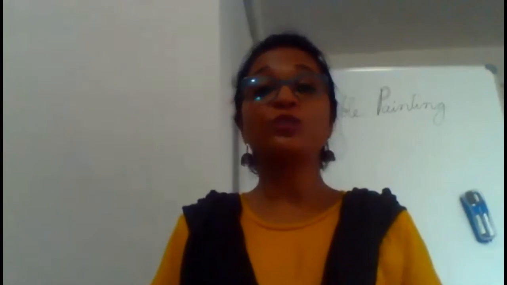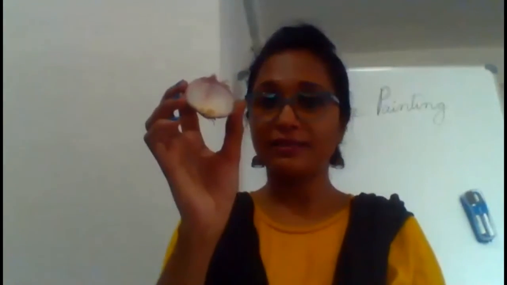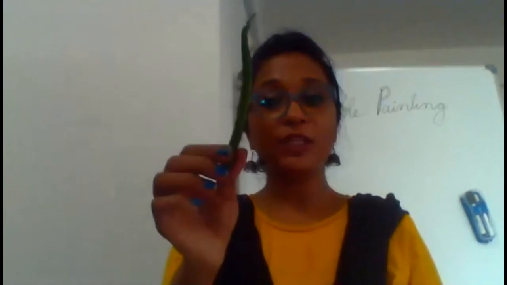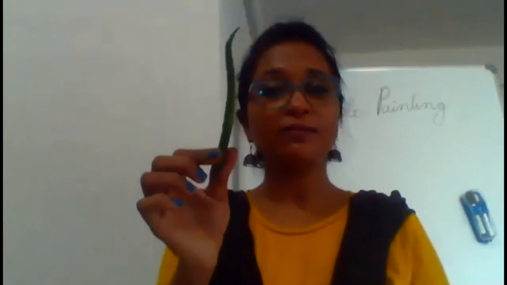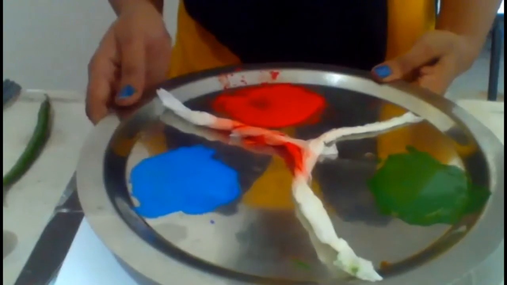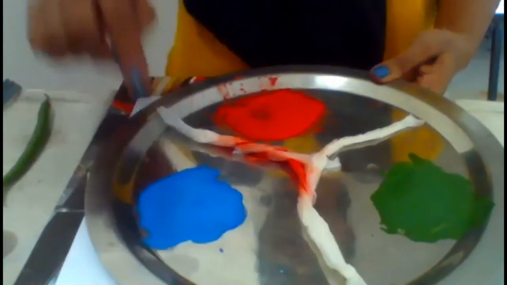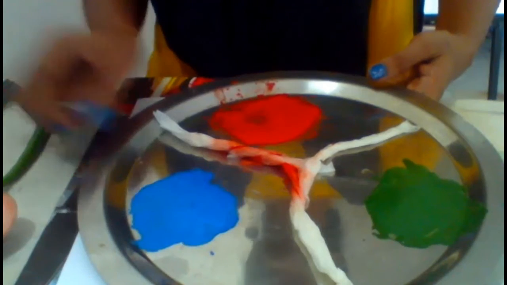Children, in order to do this vegetable activity, I have taken an onion which is cut into 2 halves. These onions will form my flowers. Okay? Now I will be using a chili in order to draw the leaves as well as the stem of my plant. I'll also be using the half of a lemon in order to make flower. As for the colors, I have used red, blue and green. Now let's get started, children.